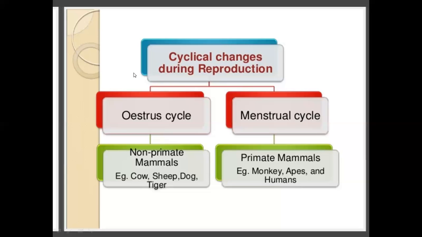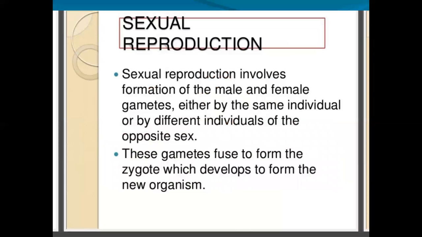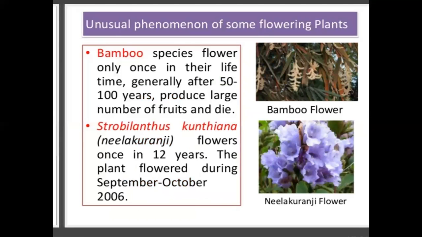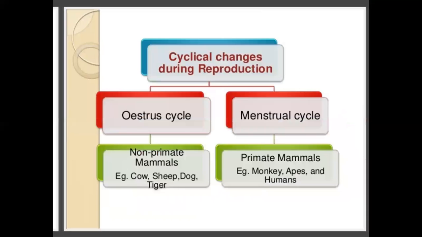So today we learned about the sexual mode of reproduction and how it takes place in plants and animals. What are the conditions needed for sexual reproduction in plants and animals? I repeat: different kinds of plants have different timing for sexual reproduction, that is annual, biennial and perennial plants. And in animals also, seasonal breeders and continuous breeders are the conditions needed for sexual reproduction.